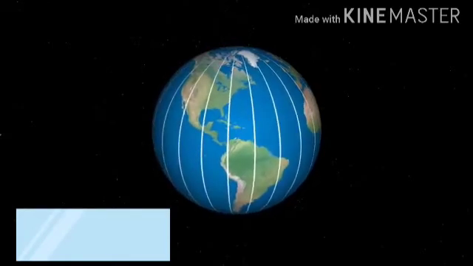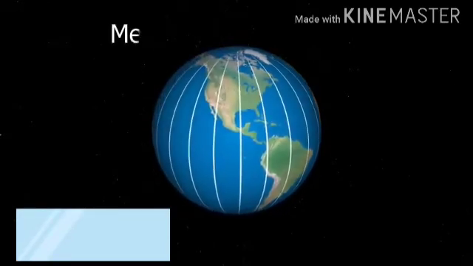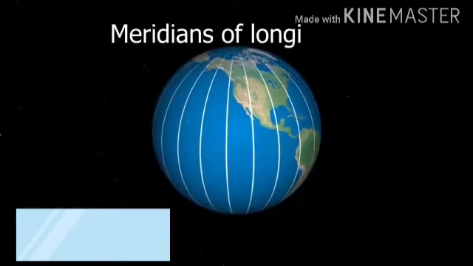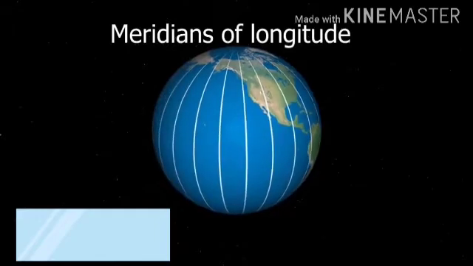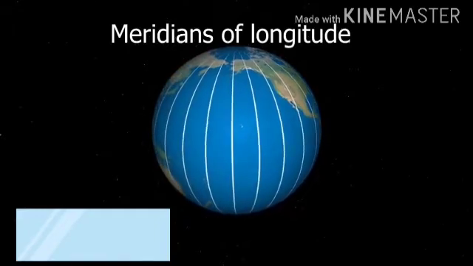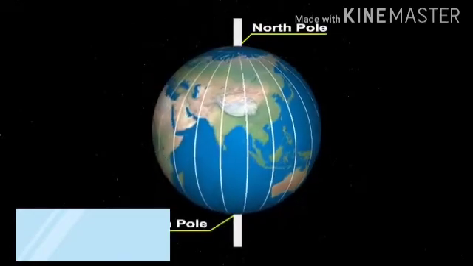The north-south lines are called meridians of longitude. Children, meridian means lines that we imagine, and as we know, these lines are imaginary. So we say meridian of longitude, and it extends from the North Pole to the South Pole.